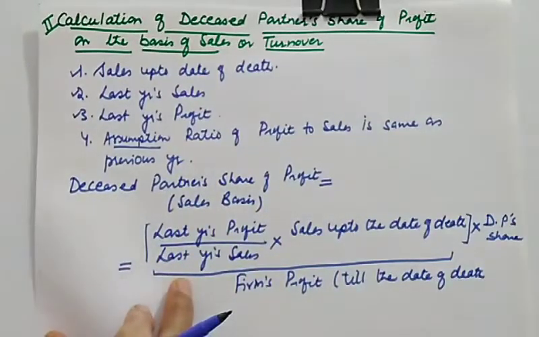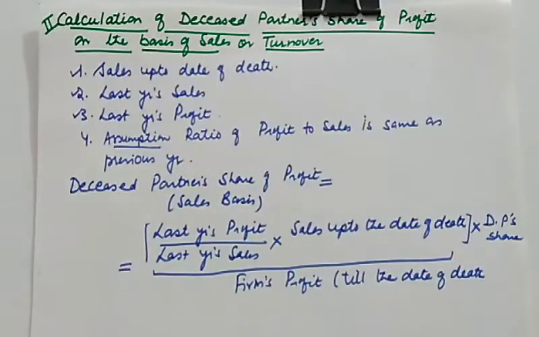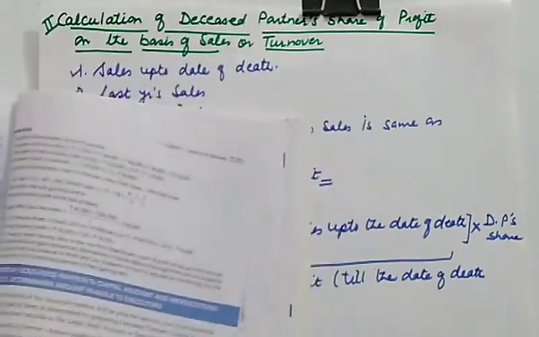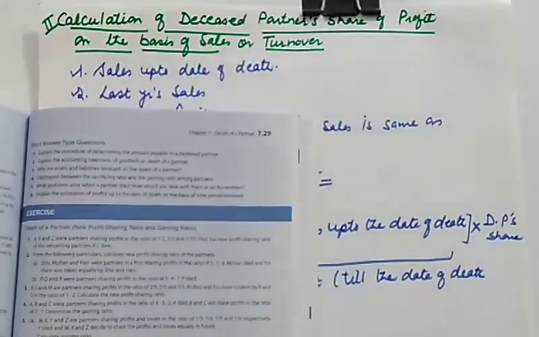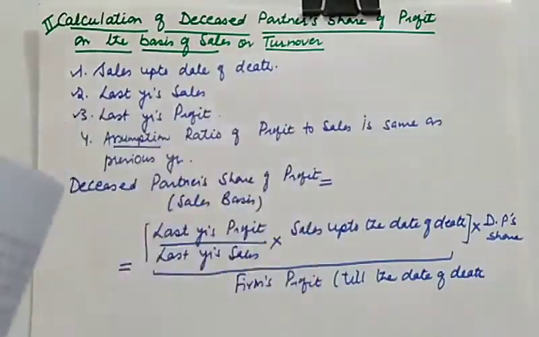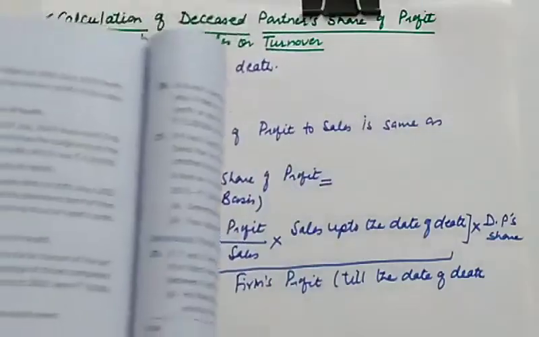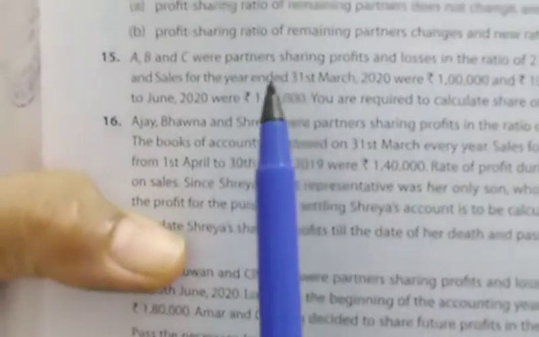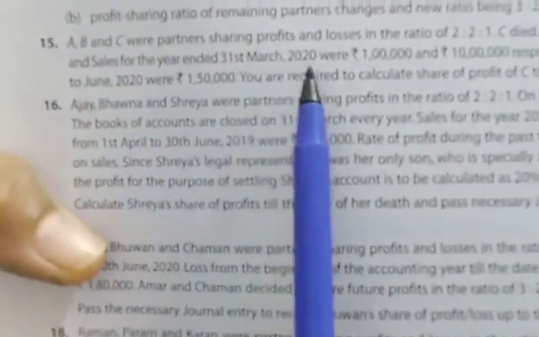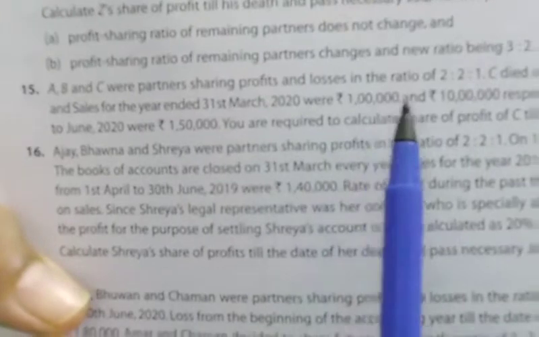So today we have taken the numerical from T.S. Grewal's book. So let us see question number 15 first. A, B and C were partners in a firm sharing profits and losses in the ratio of 2:2:1.